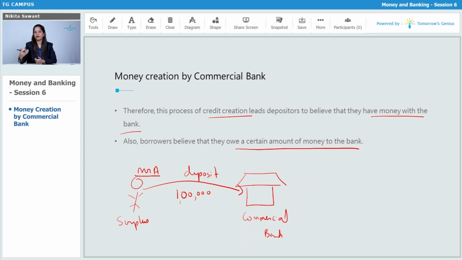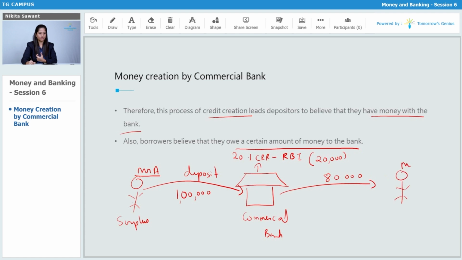What will the commercial bank do? It will save some part, which we call CRR, which is kept with RBI. Let's say CRR is 20%. So the commercial bank will keep rupees 20,000 with RBI. Now, how much can it give as a loan to someone? The commercial bank can issue a loan of rupees 80,000 only.